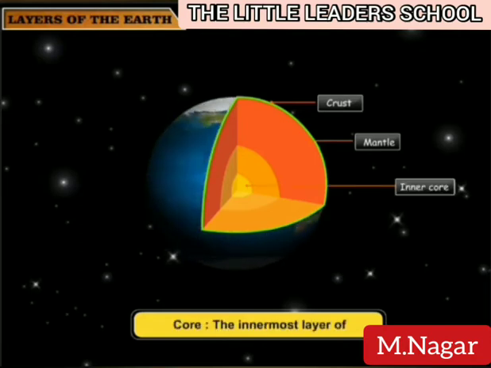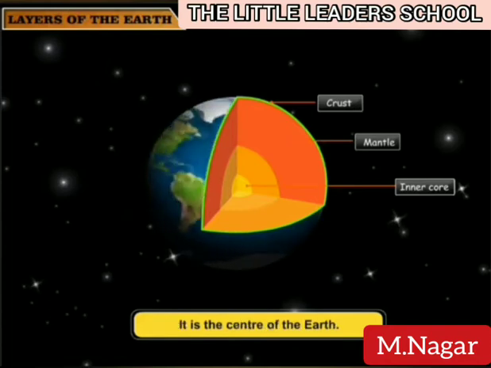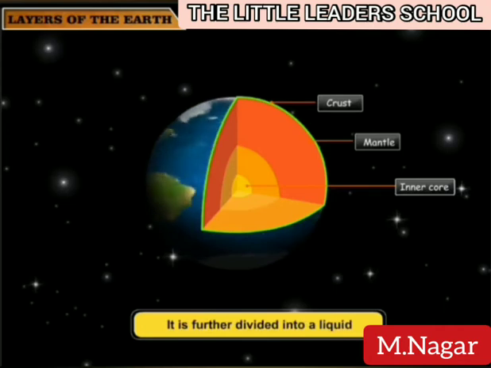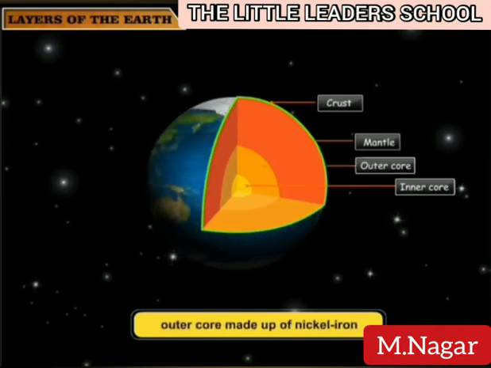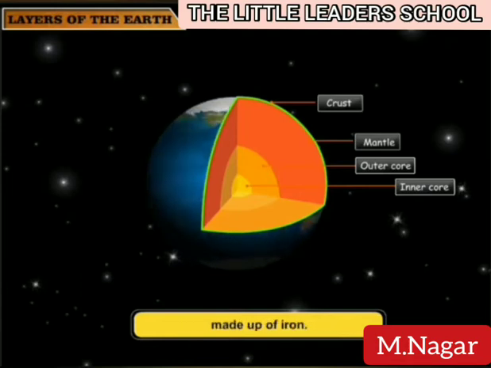Core. The innermost layer of the Earth is called the core. It is the center of the Earth. It is the hottest part of the Earth. It is further divided into a liquid outer core made up of a nickel-iron mixture and a solid inner core made up of iron.